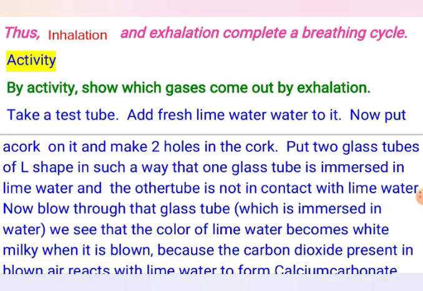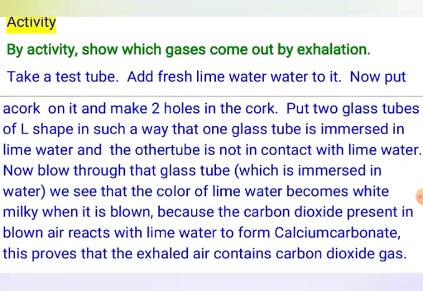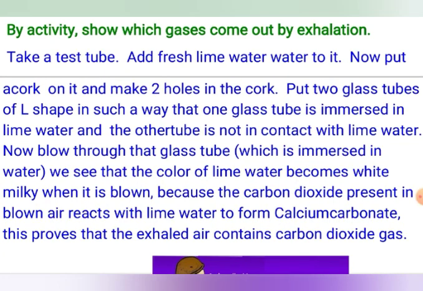The first activity is to show which gas or gases are exhaled, meaning which gases come out by exhalation. For this, it's a very simple experiment you can do well at home. Take a test tube, and into this test tube take fresh lime water. The fresh lime water is calcium hydroxide, formed by the reaction between water and the quicklime, calcium oxide. Now put a cork on the test tube like this.